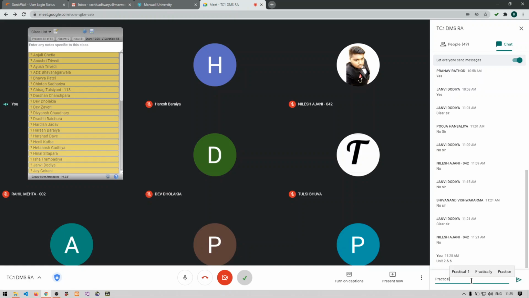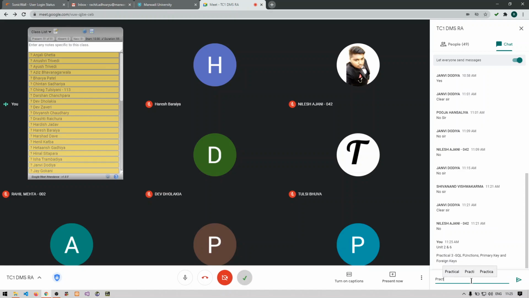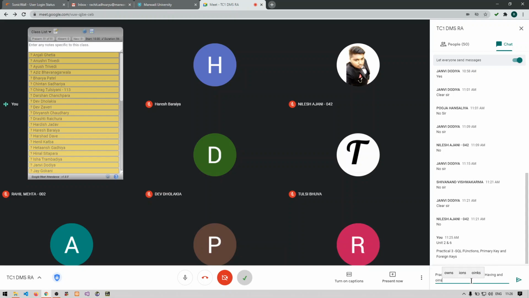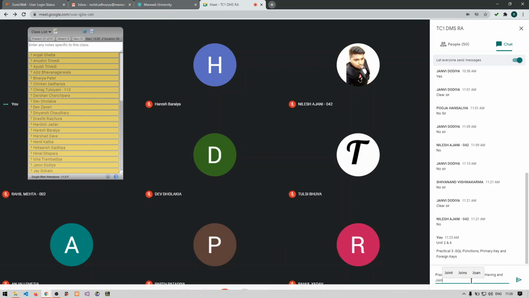And practical 3, that is SQL functions, primary key and foreign keys, and practical 4, that is distinct, group by, having, and joins.